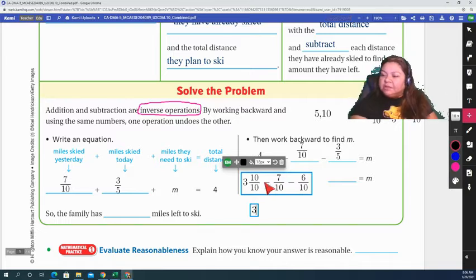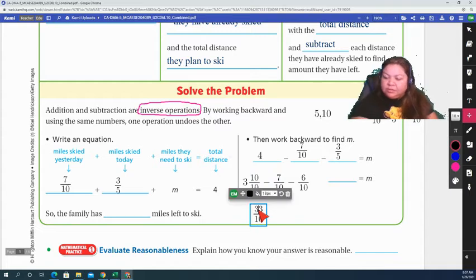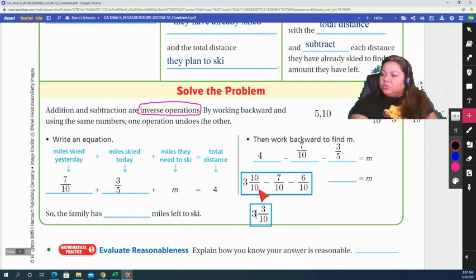But I have 10 minus 7 tenths, which is 3, right? You just subtract the numerator. 10 minus 7 is 3. And the denominator always stays the same. So that was equal to 3 and 3/10. And then I will subtract 6/10.